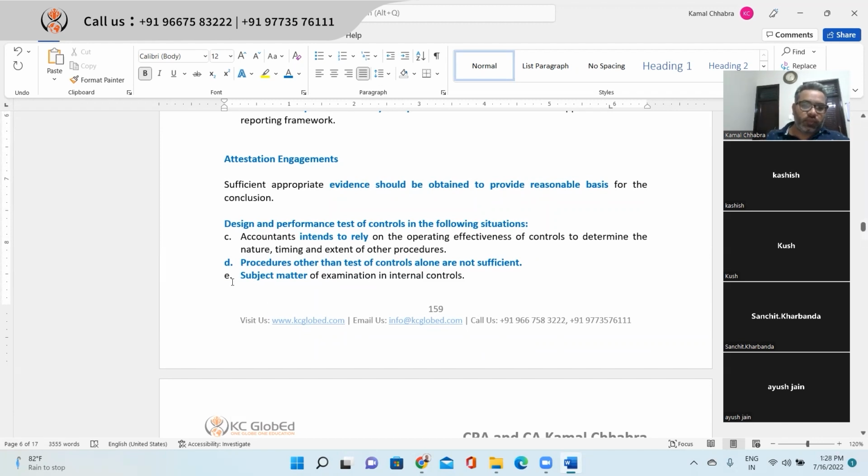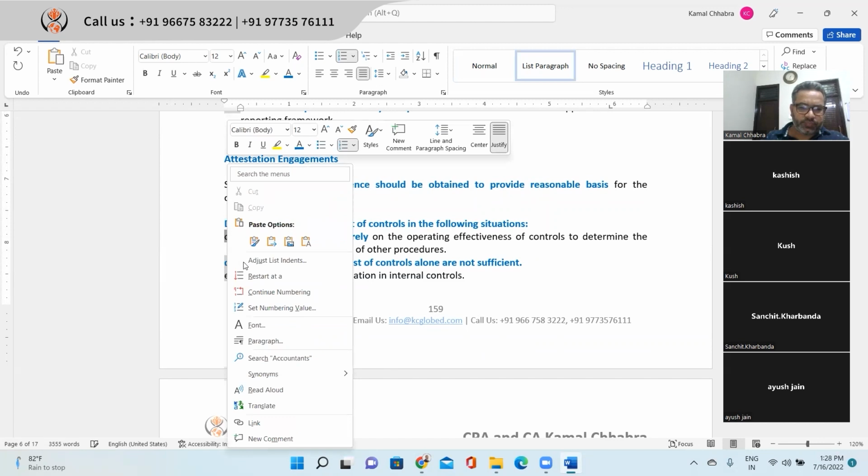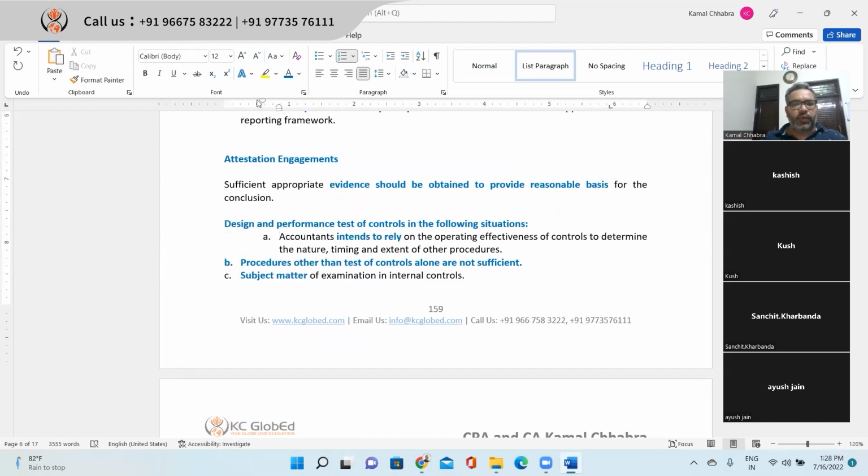First one, sorry, let me renumber this. First one is the accountant intends to rely on the operating effectiveness of controls to determine the nature, timing, and extent of other procedures. So if you are planning to rely on controls to give your opinion or to give your findings on the respective agreed upon procedure, examination procedure, or review procedure, in that case you need to test the controls. If you are planning to rely only, then procedures other than test of control alone are not sufficient.